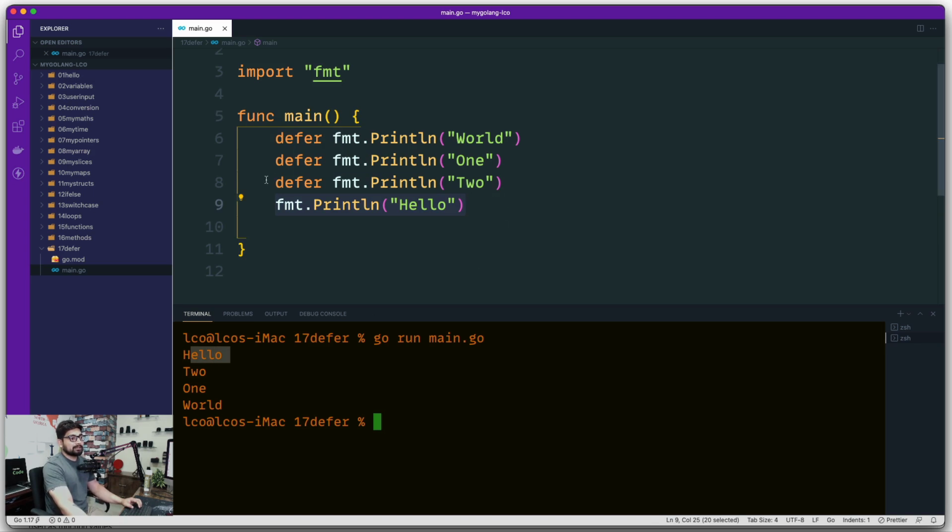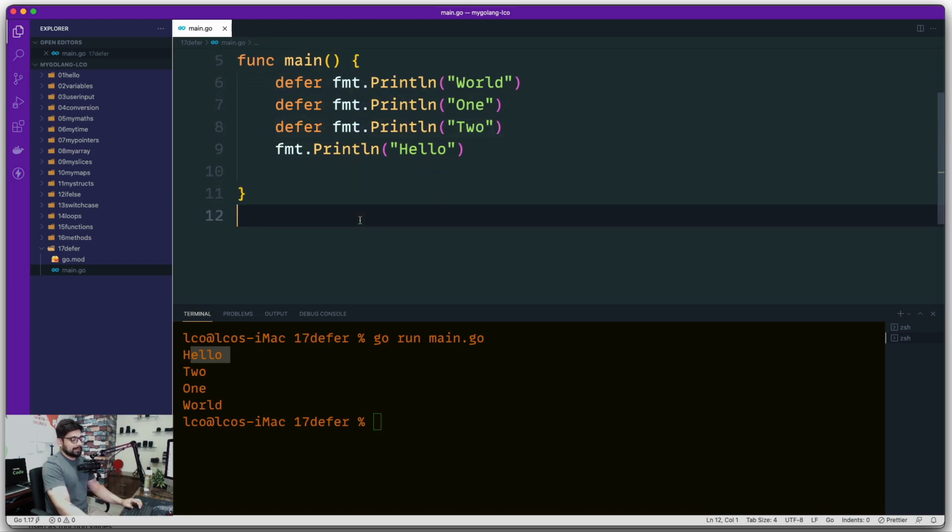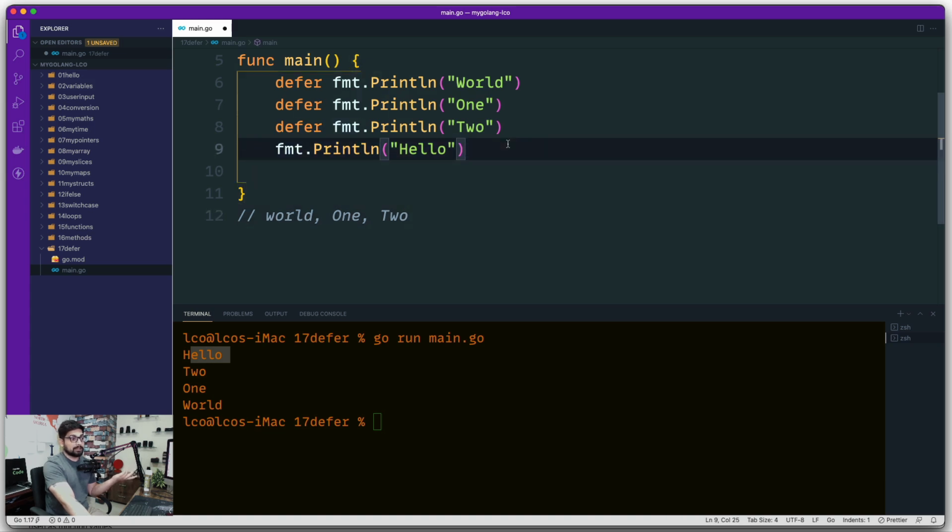Then comes the 2. Why 2? Because of last in, first out. So this guy went in at the very last. So the pattern that we are going to see, let's go ahead and print that out. So first you see the world. So obviously the world is going to get into the line. Then after that, you're going to see that 1 gets into the line, and then you get to see that 2 gets into the line. So who will be printed first? Obviously hello, because that's not marked as deferred, and then last in, first out. So who is first in the line?